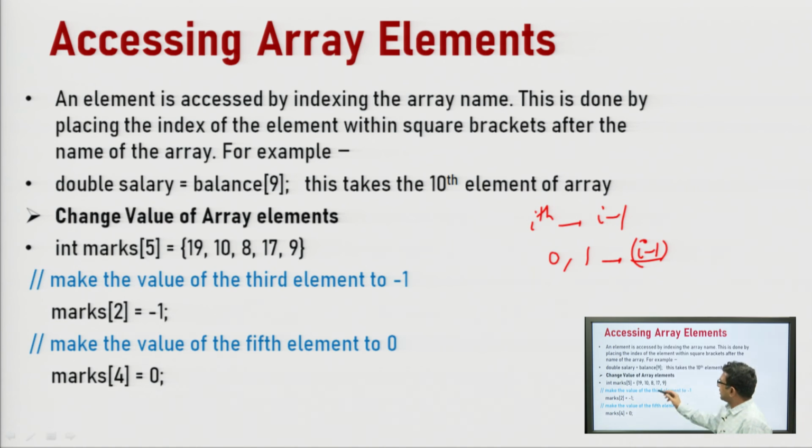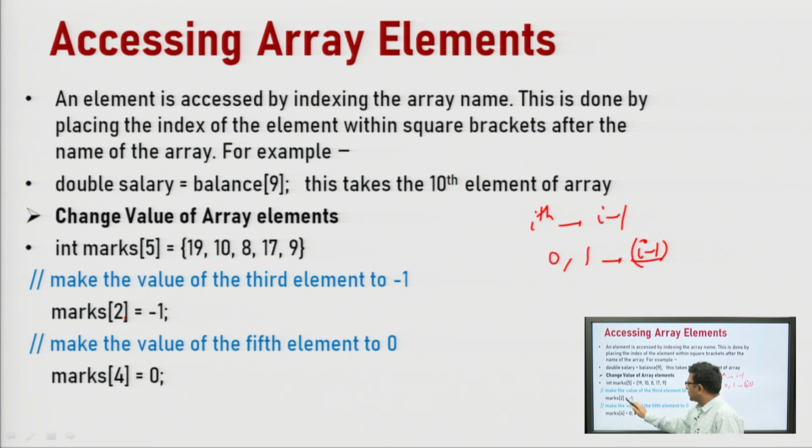Just see here, we have initialized this array whose name is marks. It has 5 elements. Now, if we want to change the third element, which is 8, into minus 1, how can we do it? The index of the ith element will be i minus 1. So, for the third element, the index will be 3 minus 1, that is 2.